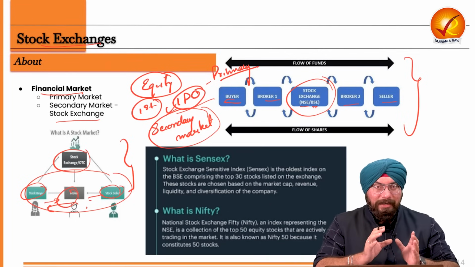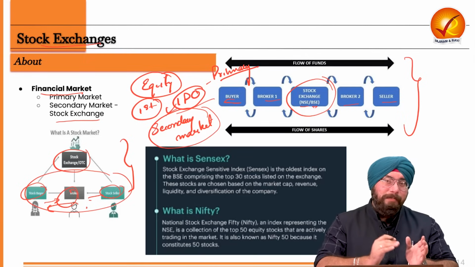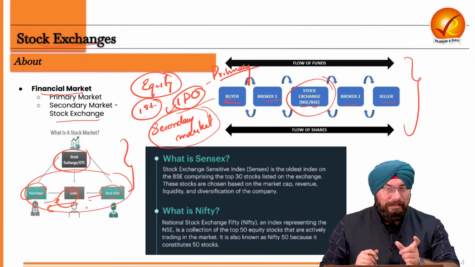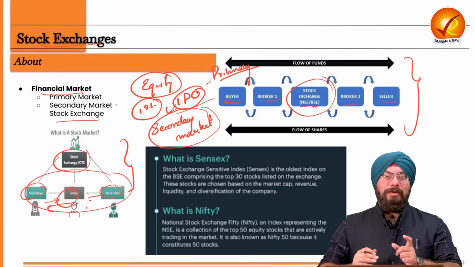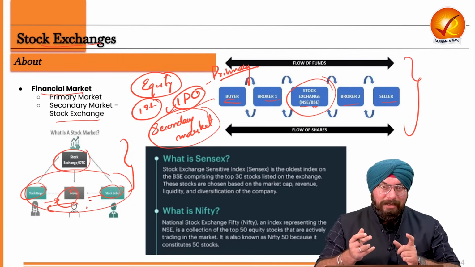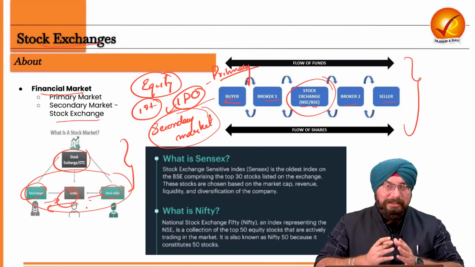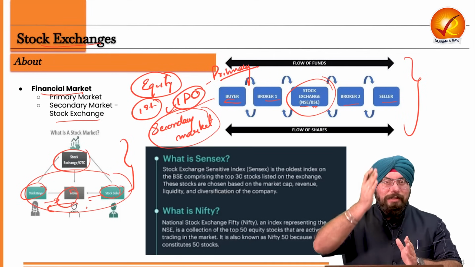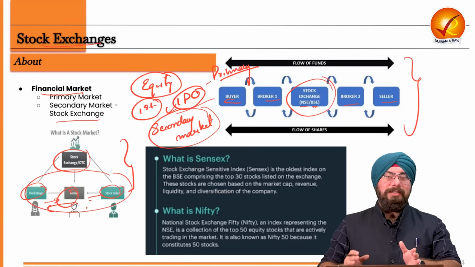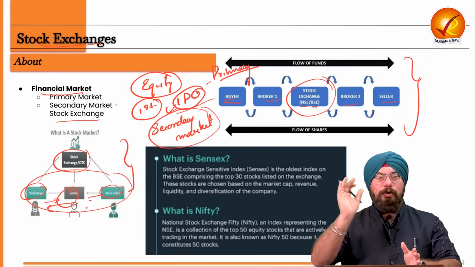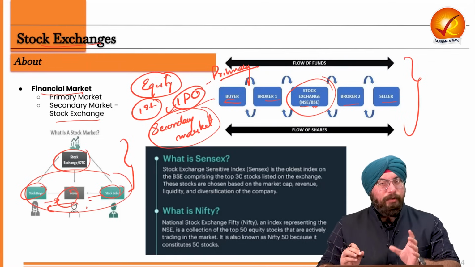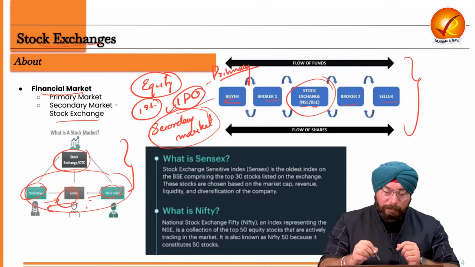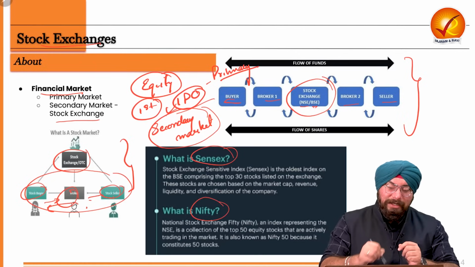They start monitoring cumulatively the prices of these companies' shares, whether it is going up or going down, and they start analyzing it. And such stock indexes are created with multiple listings of companies, the top 20, the top 30, the top 40 companies taken into account in the stock exchanges. The most popular ones are Sensex and Nifty.